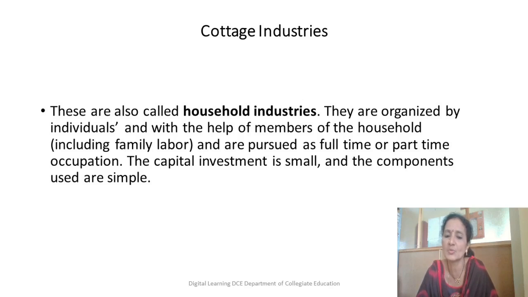The capital investment is small and the components used are also simple in cottage industries. As soon as you read about cottage industries, what comes to your mind? The jute industry, and you can see many ladies very busily working. If you go across small villages or some little developed villages, you can see people actively and busily doing something or other, manufacturing some product while sitting at home or along with family members.